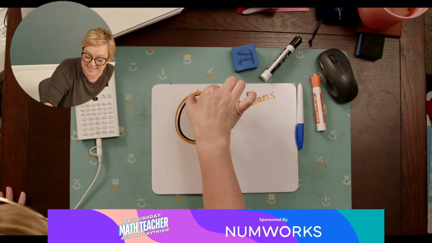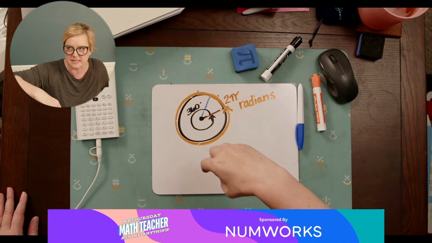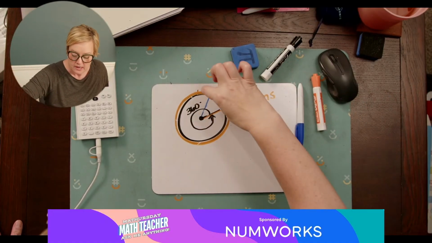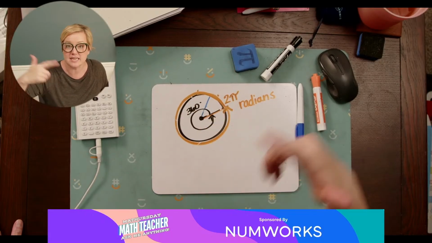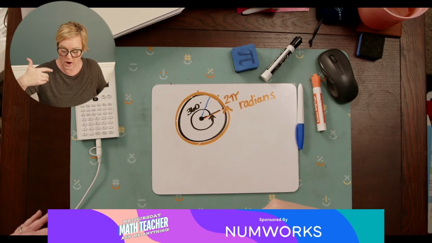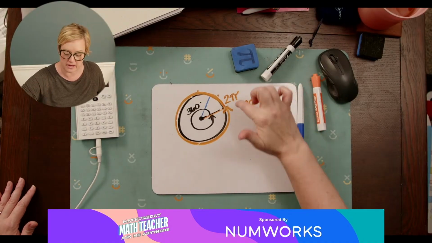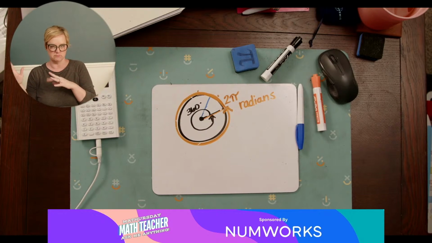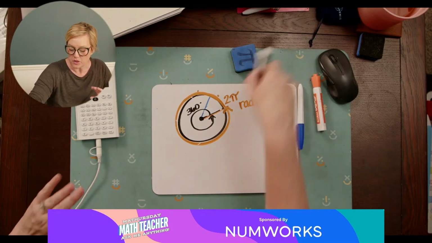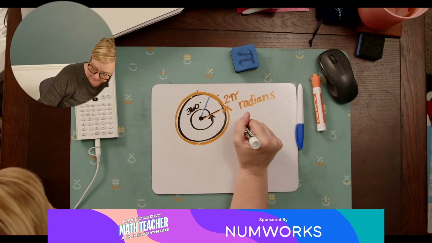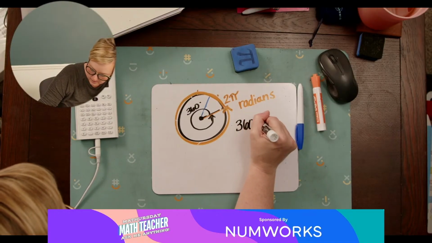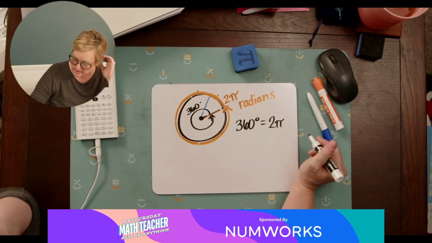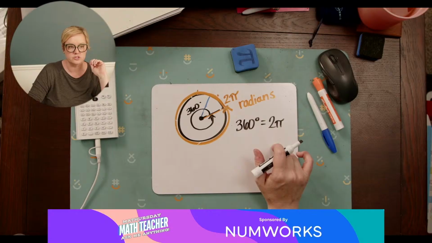That's why they call them radians. As they made more discoveries, they figured out it was more exactly 2 pi radians, like 6.28 something. So 360 degrees equals 2 pi radians.